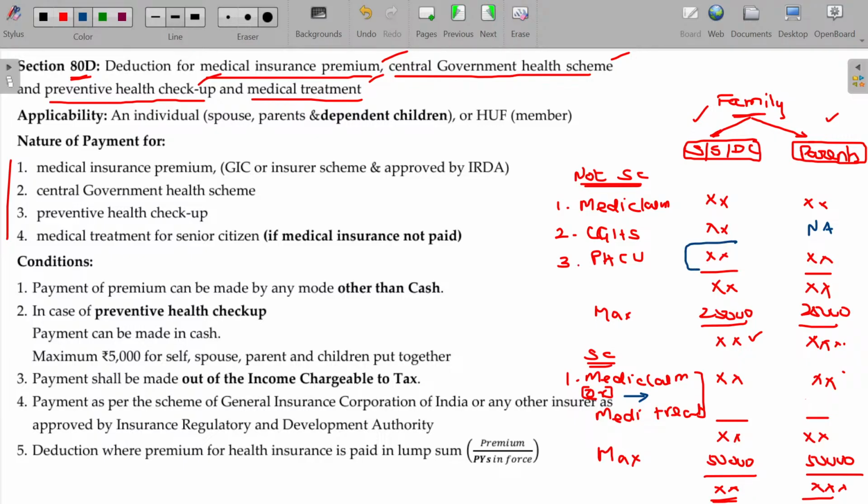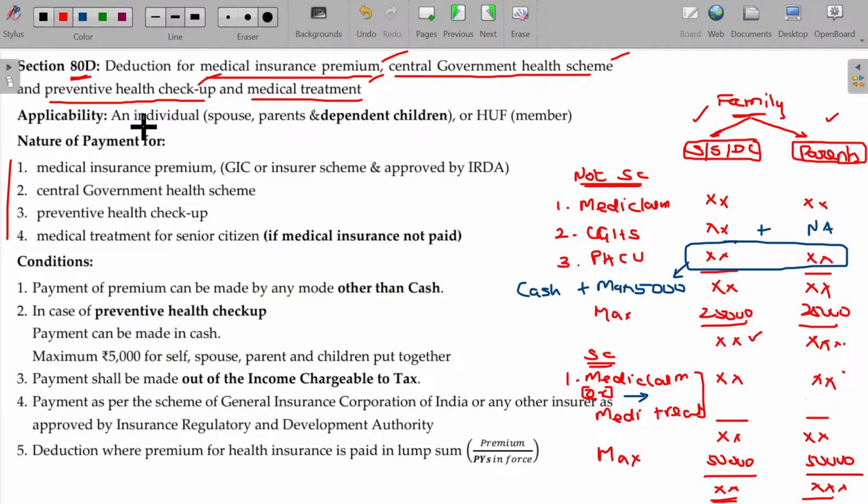this one. But there is an internal limit for self, spouse and dependent children and parents both put together should not be more than 5,000 maximum. This is internal check, and it can be even in the form of cash. Even in the form of cash. Rest of the things could not be in the form of cash. Is that okay? Internal limit, you have to understand. Clear?